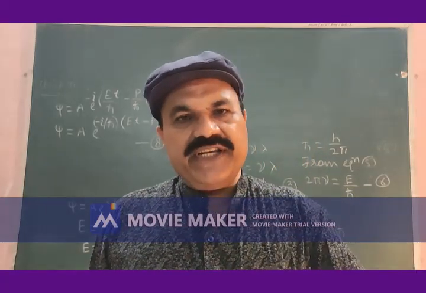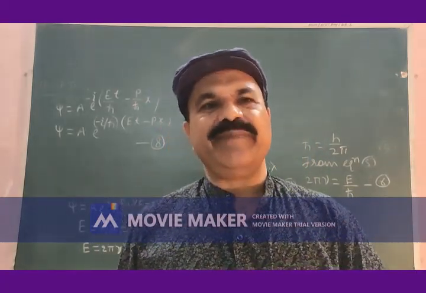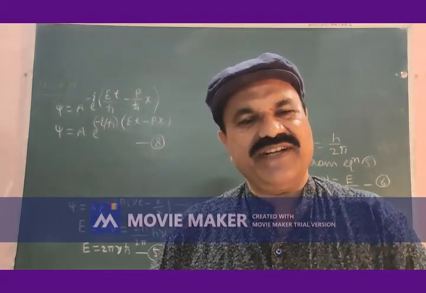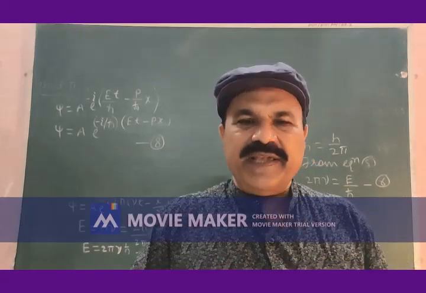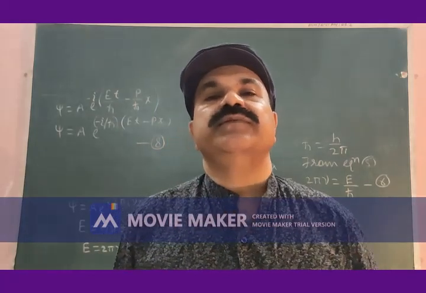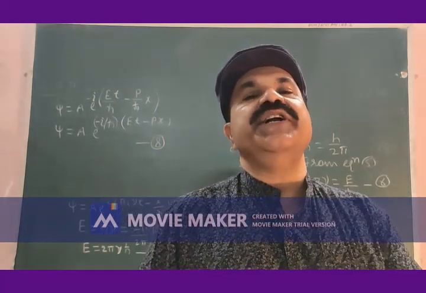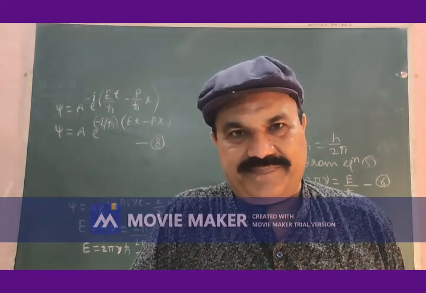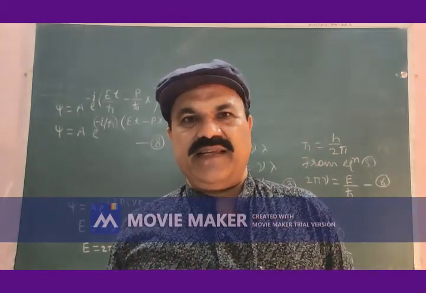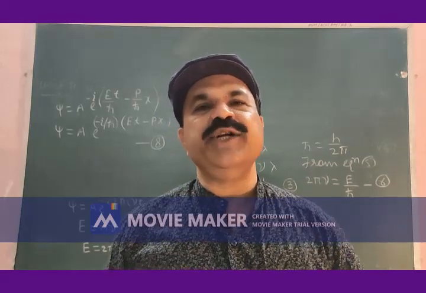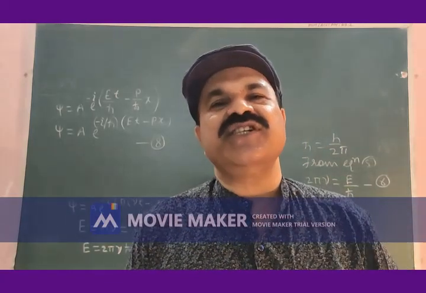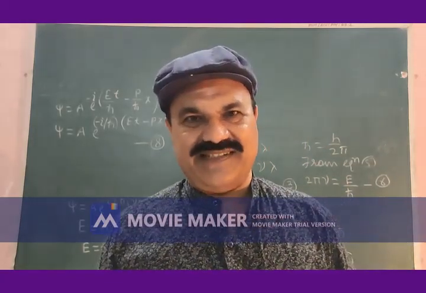When we want to study the motion of restricted particles, as I told, the electron is one of the examples of a restricted particle in motion. We have to talk of the velocity of the restricted particle. When we take velocity as a reference, the motion can be divided into two categories: relativistic motion and non-relativistic motion.